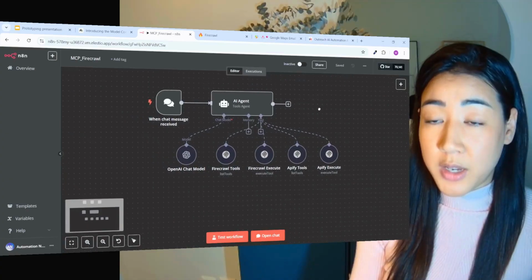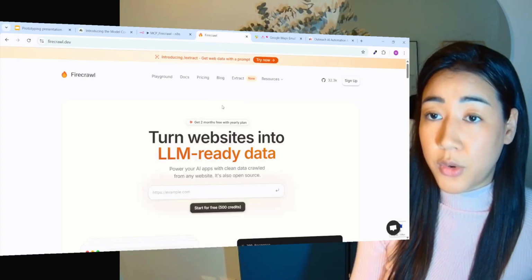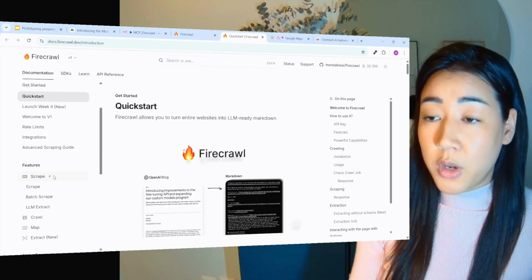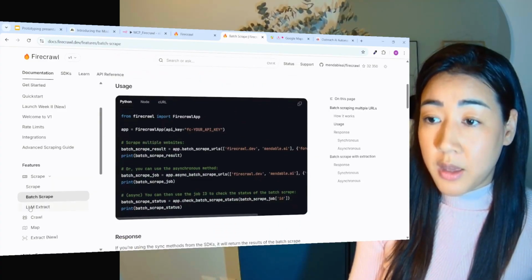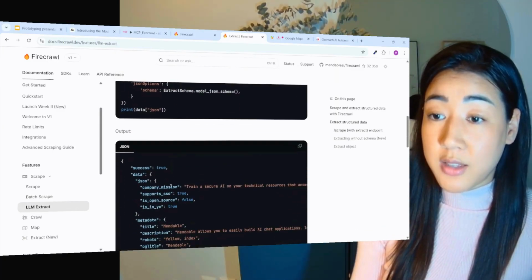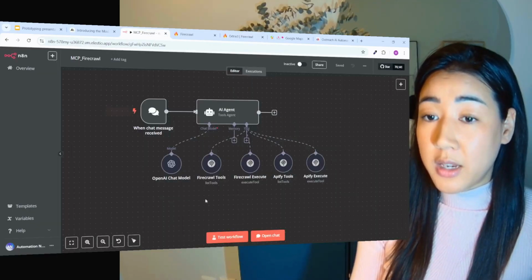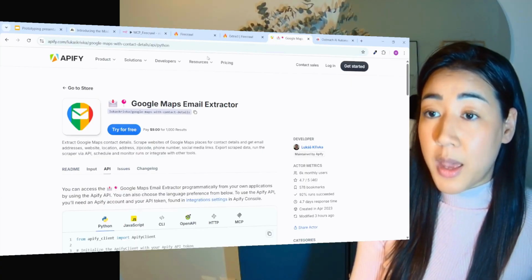But to show you the idea of it, before MCP, what you needed to do is go to Firecrawl, go to their docs, and learn all about scraping, batch scraping, LLM extract, etc., in order to connect it inside of n8n. Now all you have to do is add it, and the MCP is going to learn all of that for us. The same with Apify.